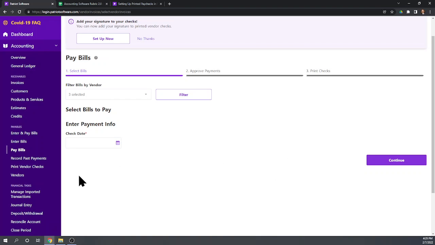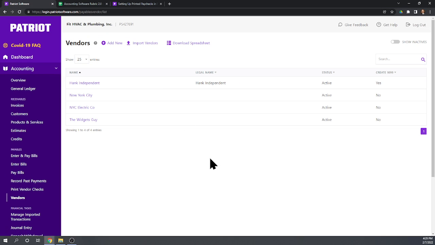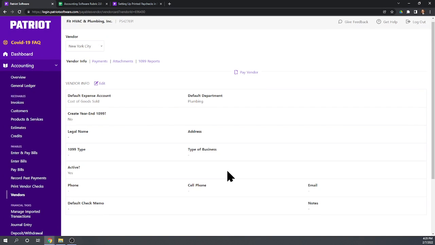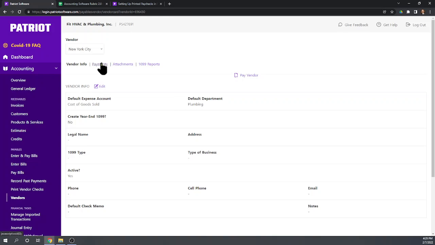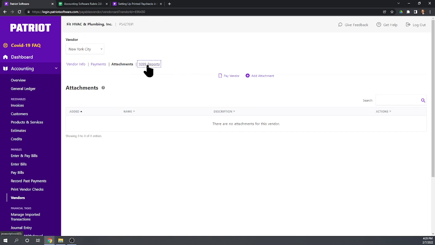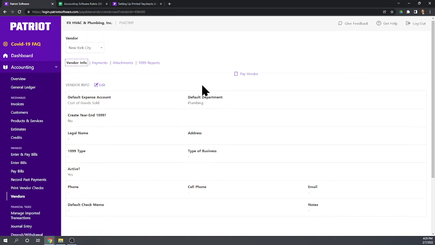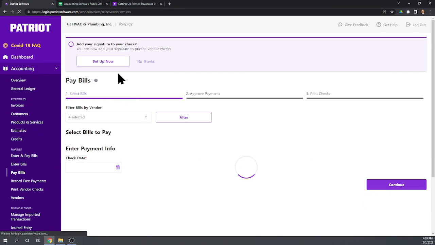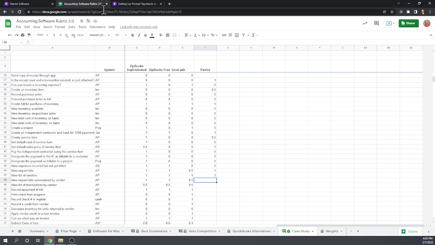Okay, the other information I would like, let's look in the vendors tab here. So here we can view all of our vendors, and if we click on them, can we see transactions for them? Here's our setup information. And here we can see payments to the vendor. Can we see in a 1099, but we cannot see unpaid bills to the vendor. So the only place we can see unpaid bills is in the pay bill screen, and then we can actually search by vendor. Okay, and that's fine.